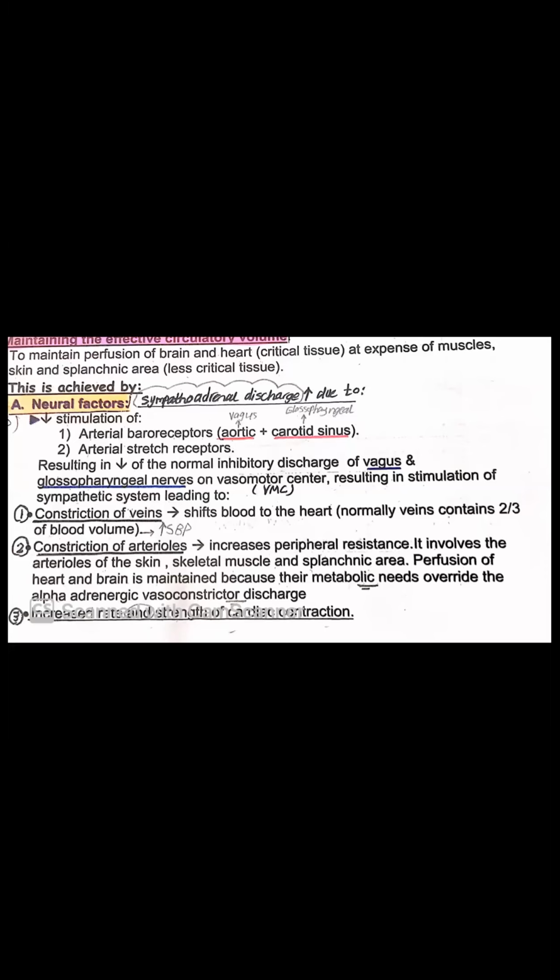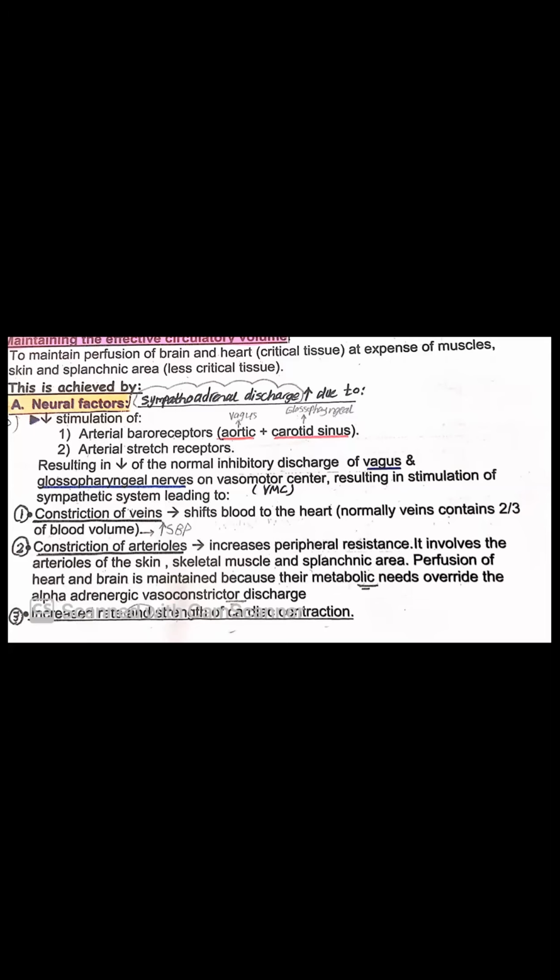Okay, then this is the body response to hypovolemia. As I told you, within seconds, the neurological factors start, then the endocrinal factors, which can take some minutes to hours.